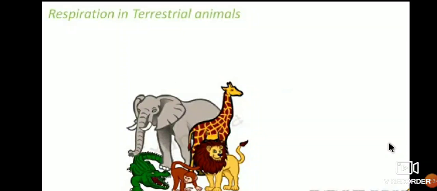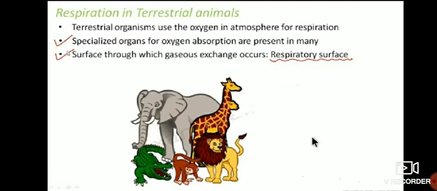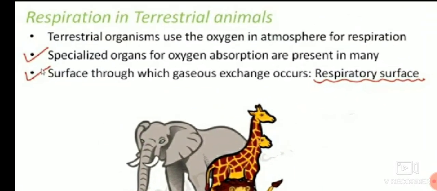So, dear students, respiration in terrestrial animals. That means how they respire by using oxygen. Terrestrial animals also use oxygen for their respiration, but how they respire, we are going to study here. Terrestrial organisms use the oxygen in the atmosphere for respiration. That means they use oxygen for their respiration. That is, oxygen is present in the atmosphere.